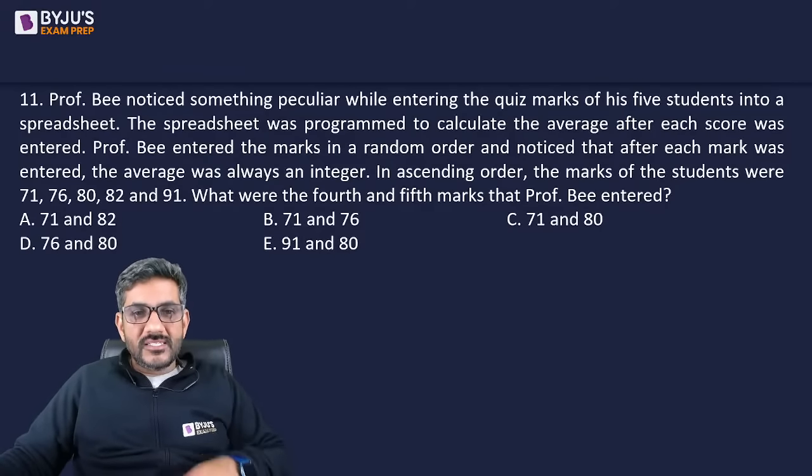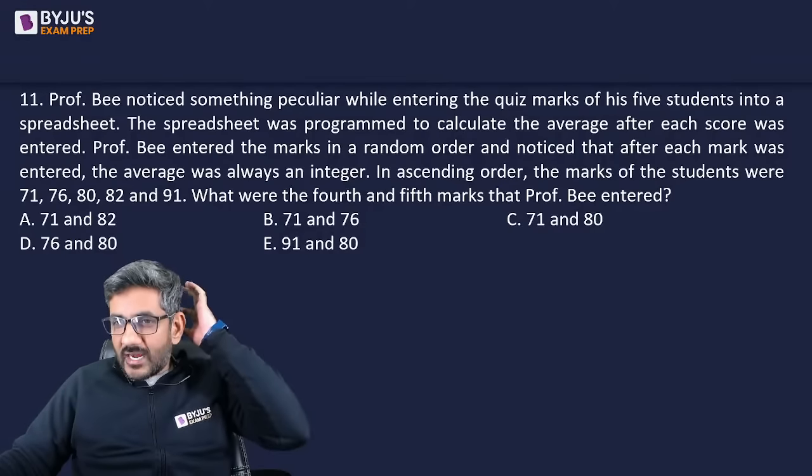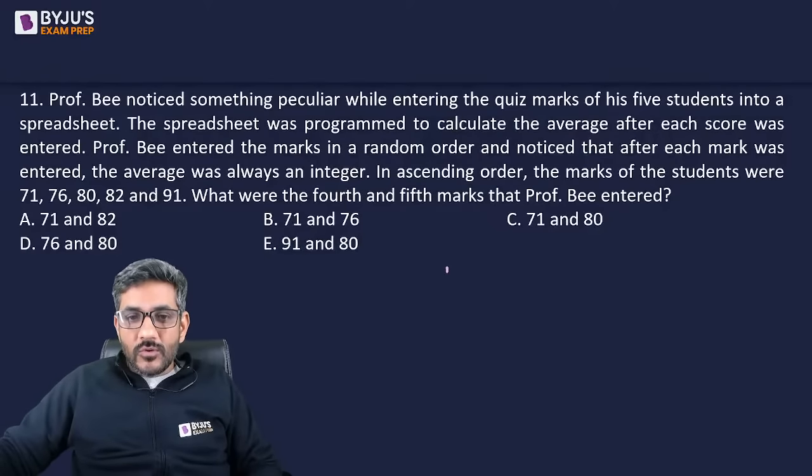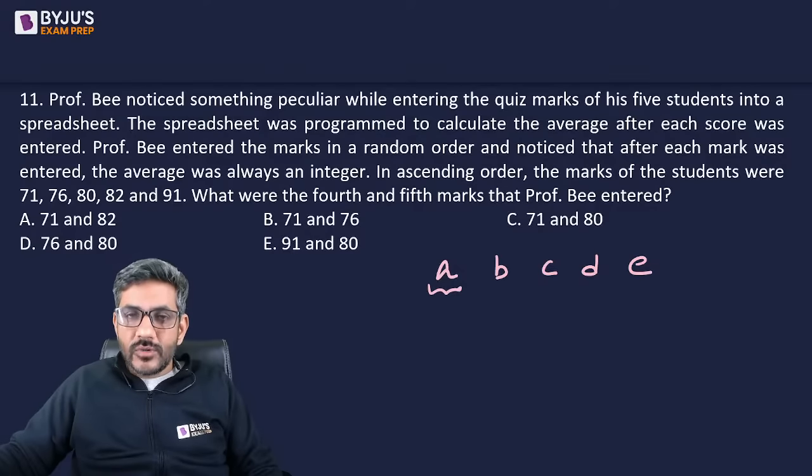Professor B noticed something peculiar while entering the quiz marks of 5 students. The spreadsheet was programmed to calculate the average after each score. Professor B entered the marks in a random order and noticed that after each mark was entered, the average was always an integer. So first score was, let's say, A, second was B, third was C, fourth was D, fifth was E. I can say the moment first score is entered, the average is the first score itself, which is an integer. When first two are entered, their average is also an integer.